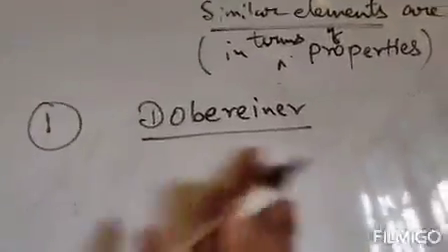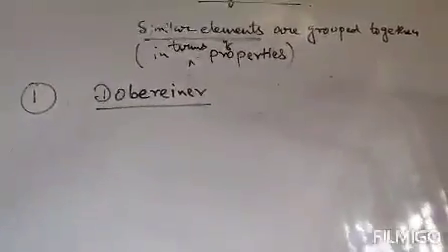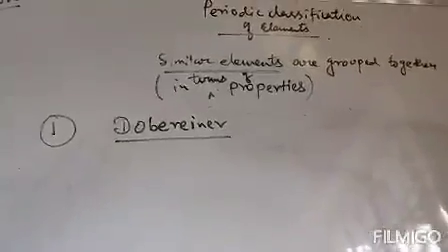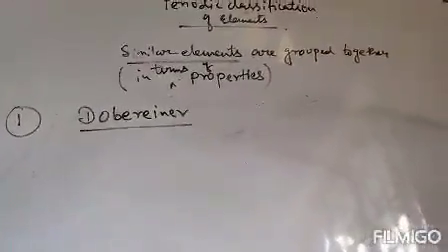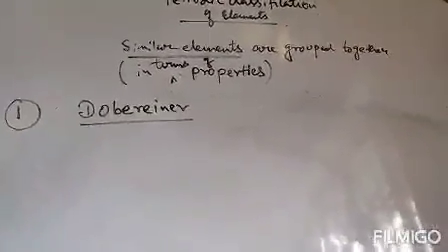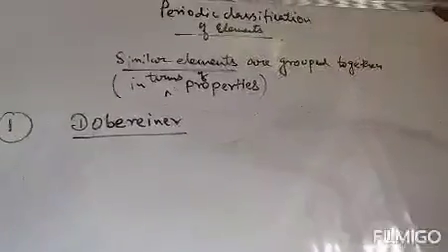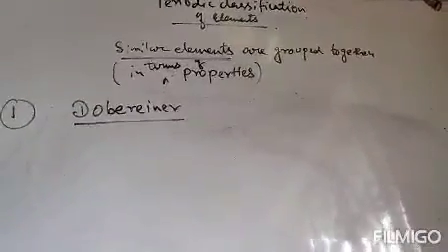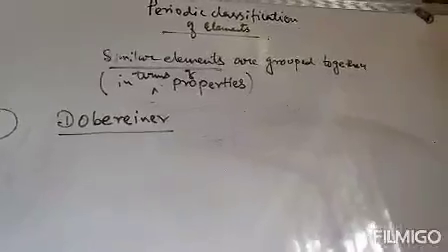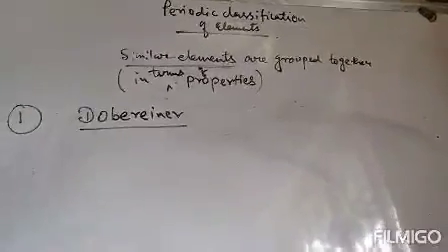He tried to classify elements on the basis of three. That means three elements will be grouped together. First three elements will be grouped together, then the next three elements, and the next three elements, like this.